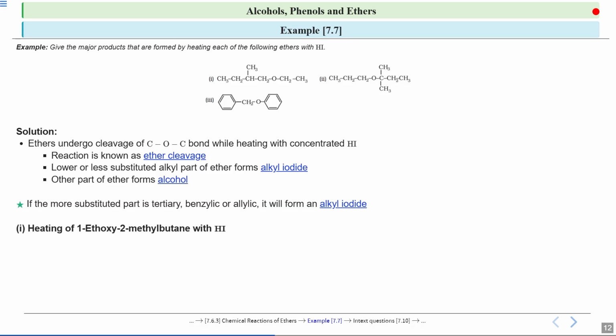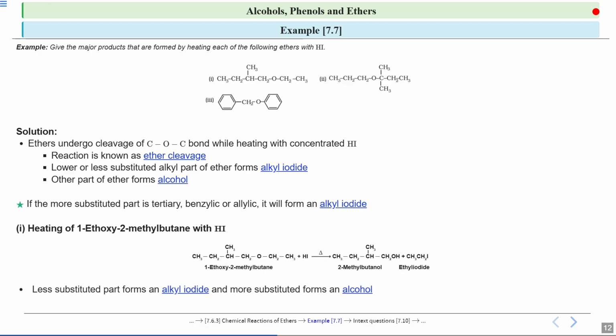So first we are taking the example of heating 1-ethoxy-2-methylbutane with HI. Now if you look at this particular example, this is the compound. You're treating it with hydrogen iodide. Okay, as we have studied the detailed mechanism, in the first step this compound will get protonated.